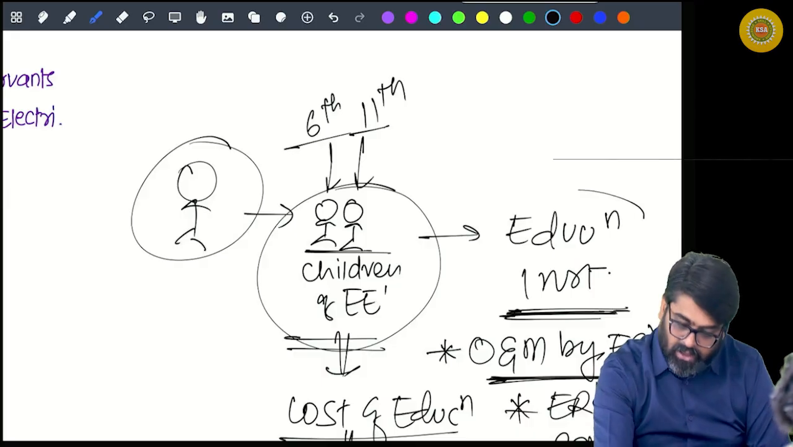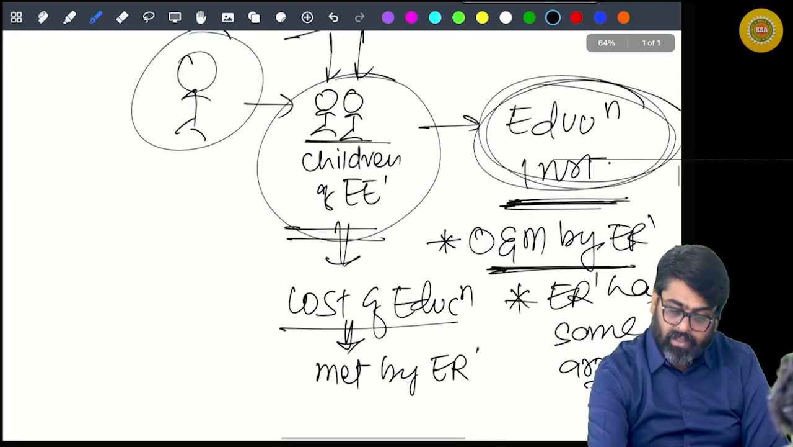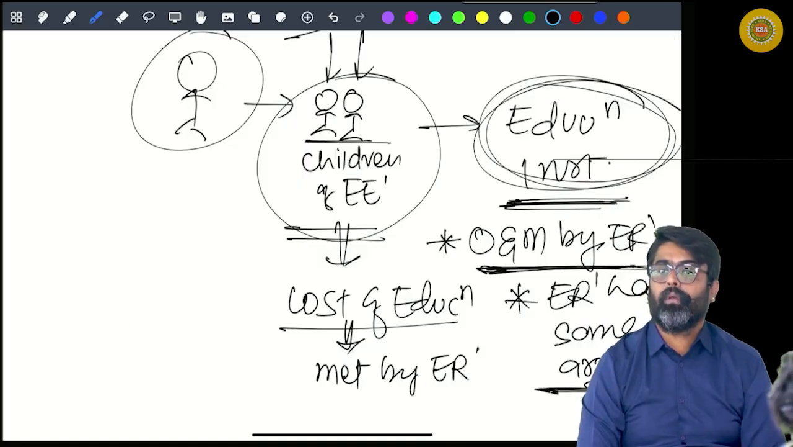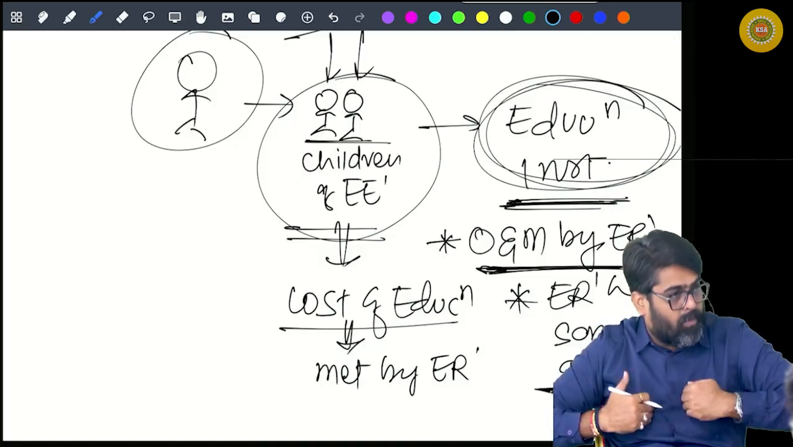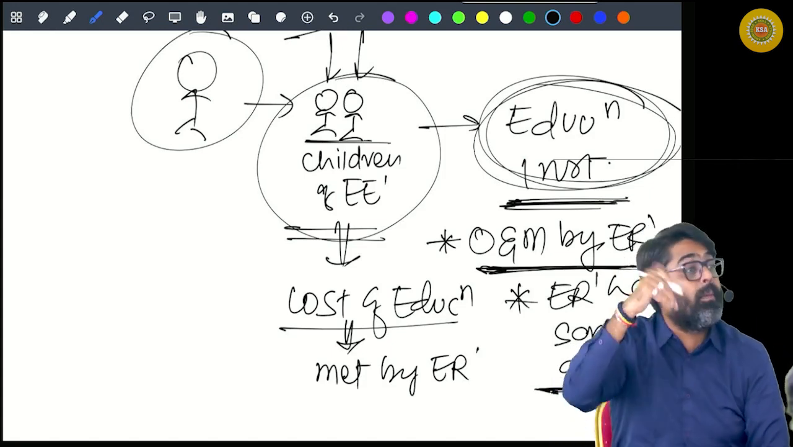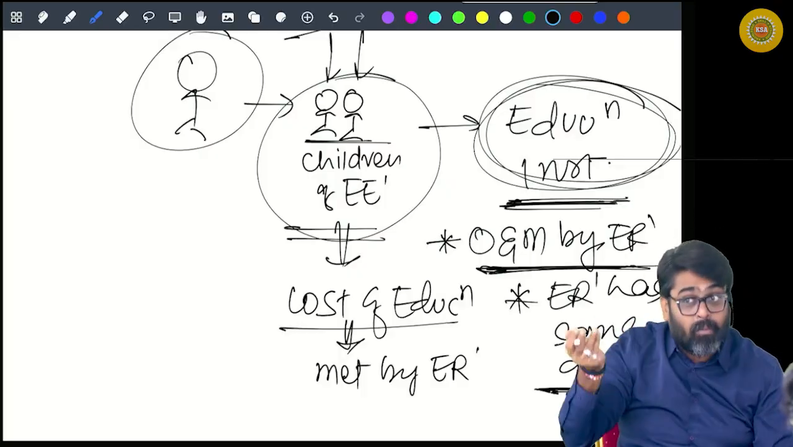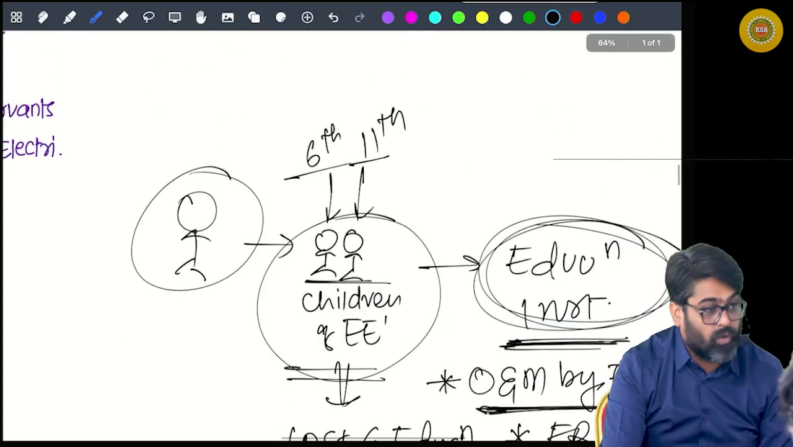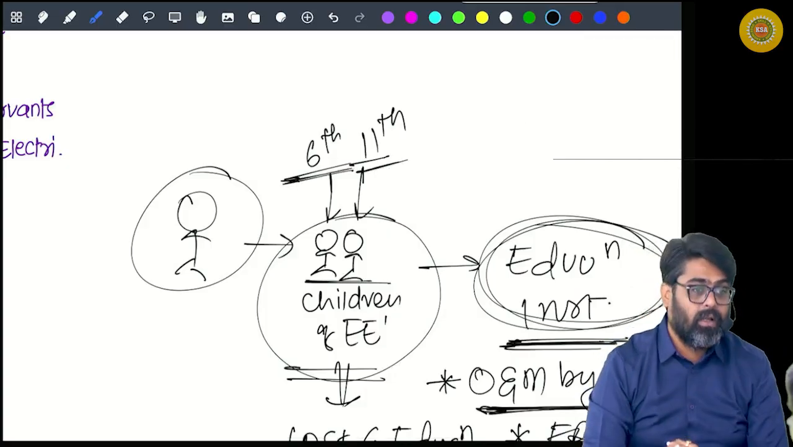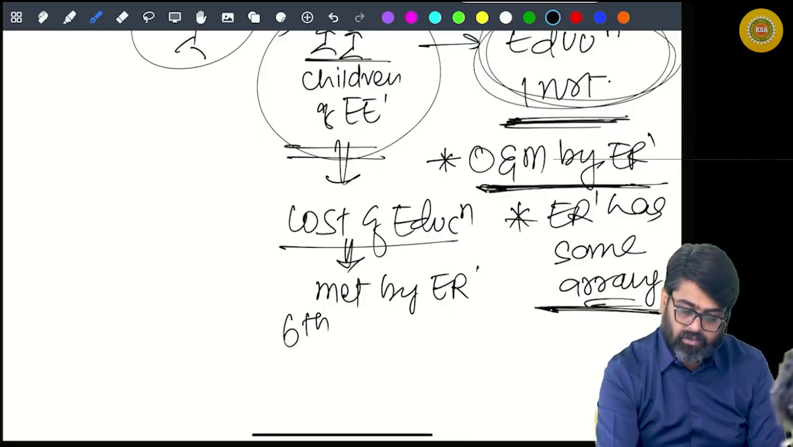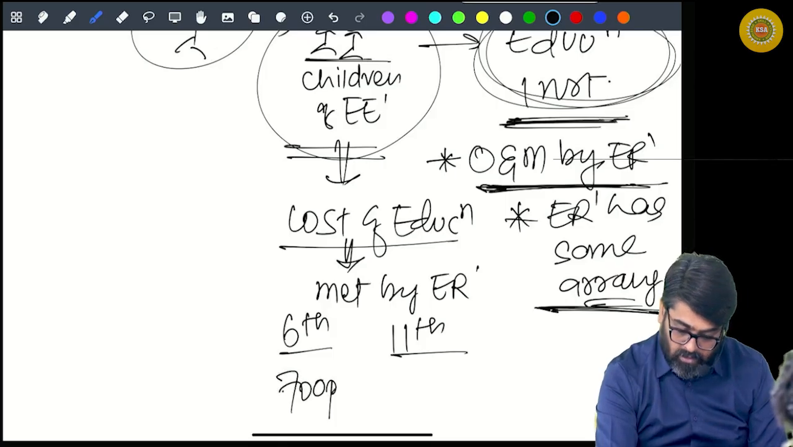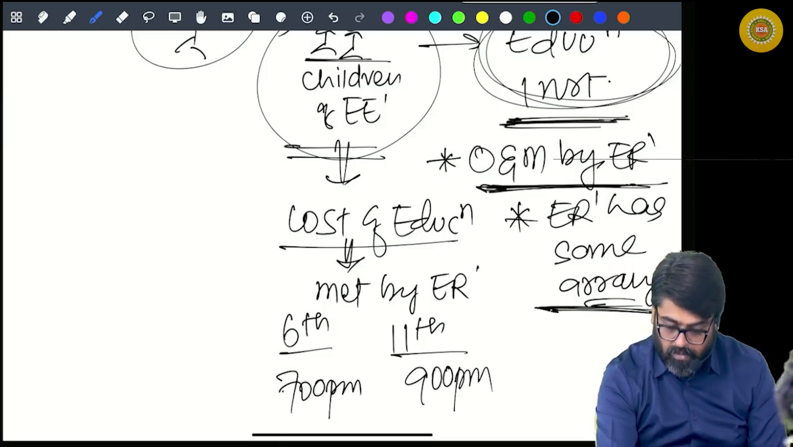Both the children are studying in an educational institution which is either owned and managed by the employer, or where the employer has some arrangement. So for each child, the employer will have to spend some money as the cost of their education. How much will the employer spend on the education of your child in standard 6th, and on the education of your child in standard 11th? The cost of education for the child in standard 6 is 700 per month, and for standard 11 it is 900 per month.